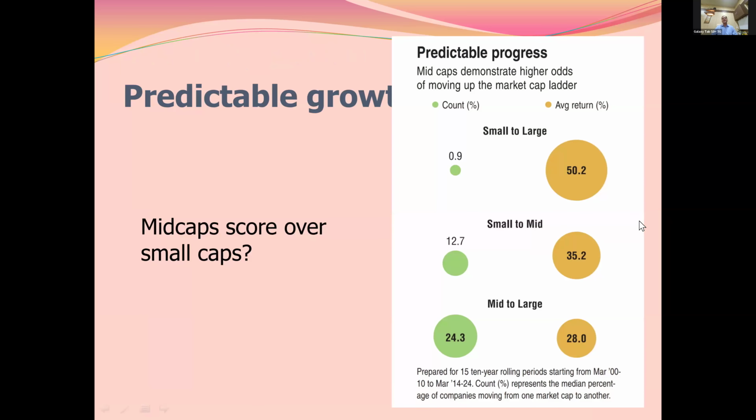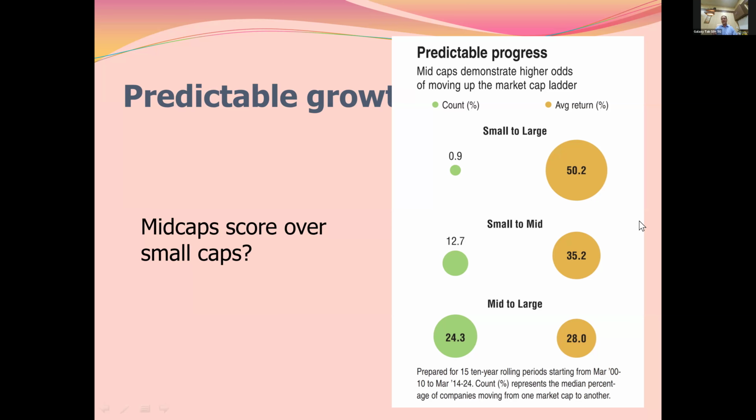Now, this data was recently published in a magazine, Wealth Insight. They analyzed all these companies from March 10 to March 24, and they found that the chances of a small cap company becoming a large cap company are low. Only 0.9% of small cap companies will become large cap. But when they become large cap, they give exceptionally high returns, like 50%. But you need to find them. 1 in 100 will reach this level.